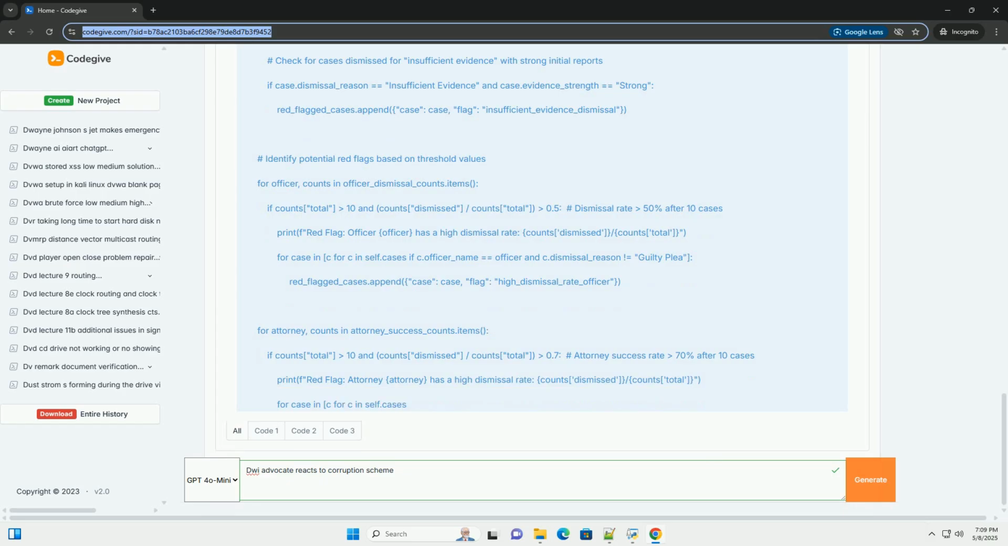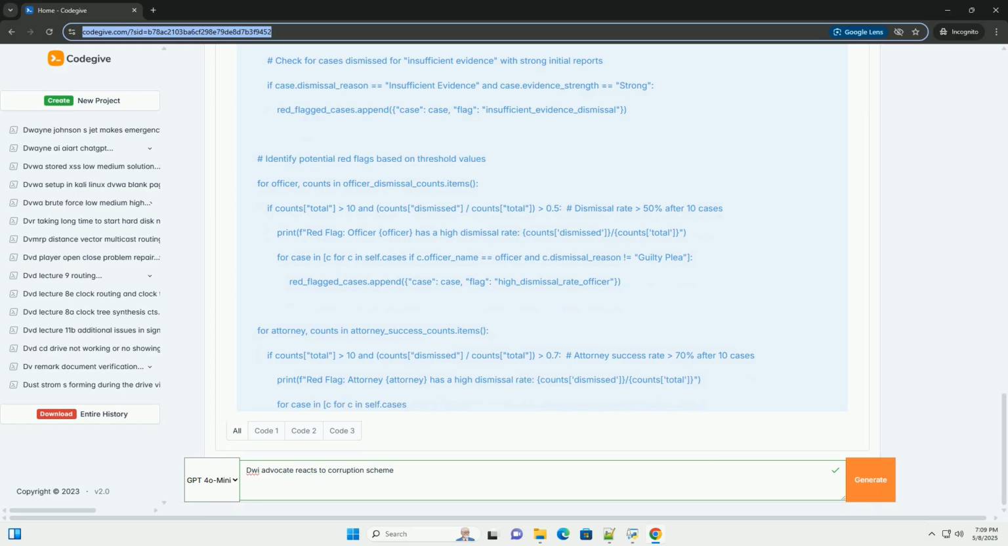2. Pattern identification. Statistical analysis: use statistical methods to identify patterns in the data, for example regression analysis to determine if there's a correlation between officer involvement, attorney representation, and case dismissal rates. Network analysis: map the relationships between the officers, attorneys, and judges involved to identify potential connections and influence.